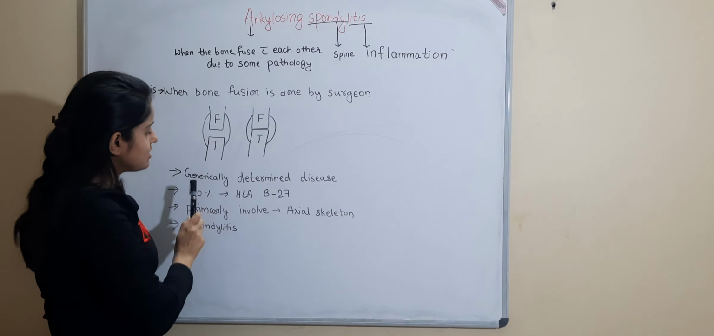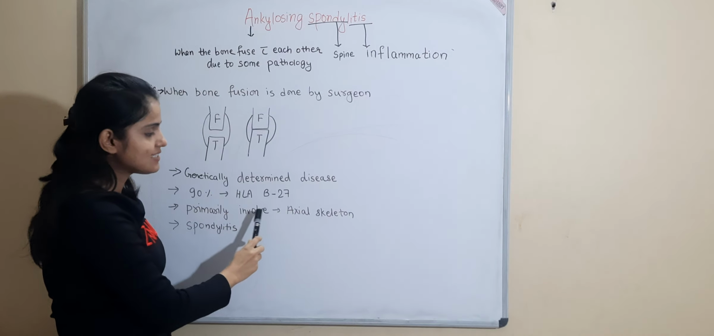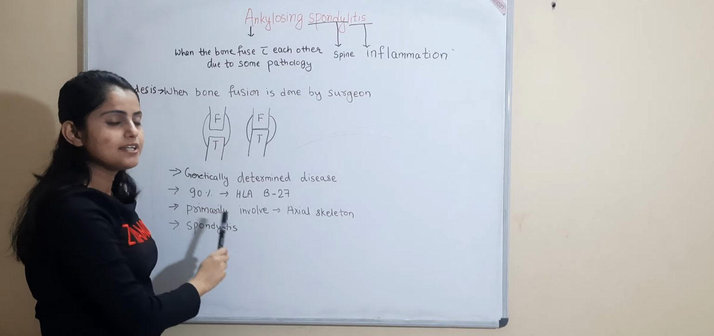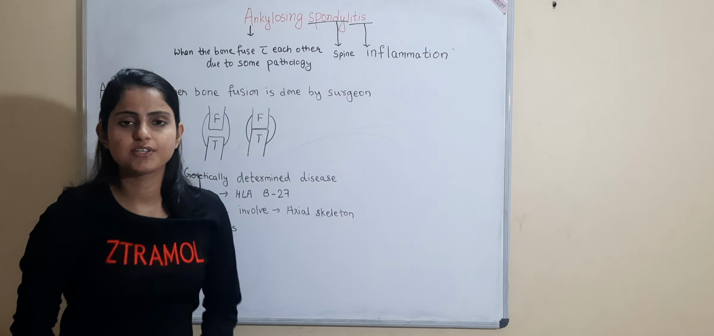Ankylosing spondylitis is a genetically determined disease. In 90% of the cases, this is associated with HLA-B27. Primarily, it involves the axial skeleton, and in this spondylitis, inflammation of the spine occurs.